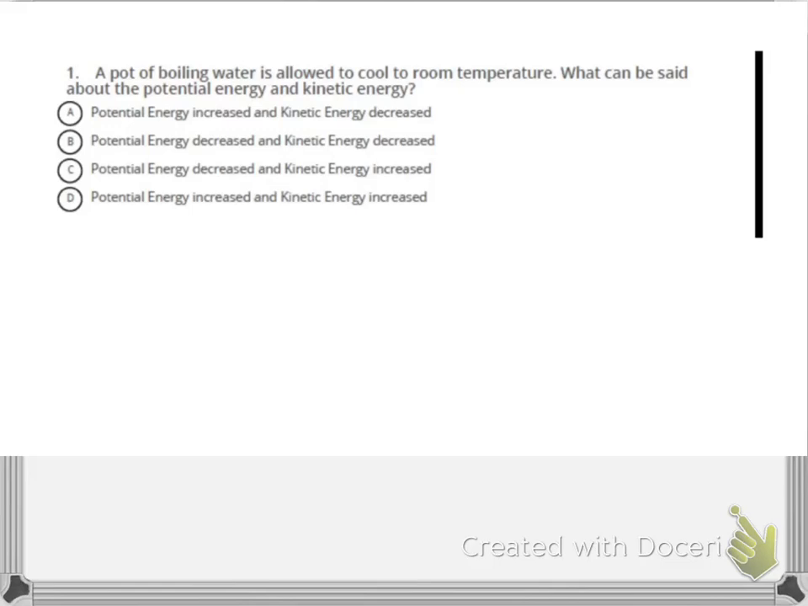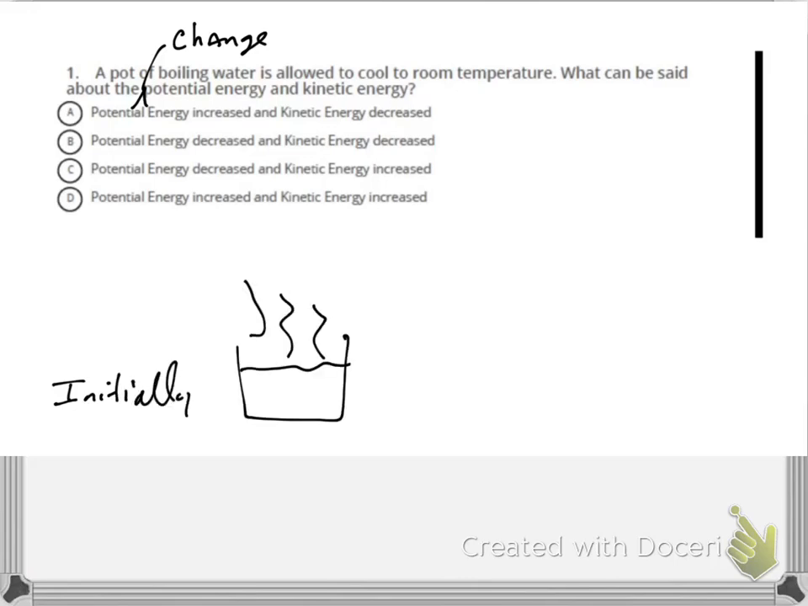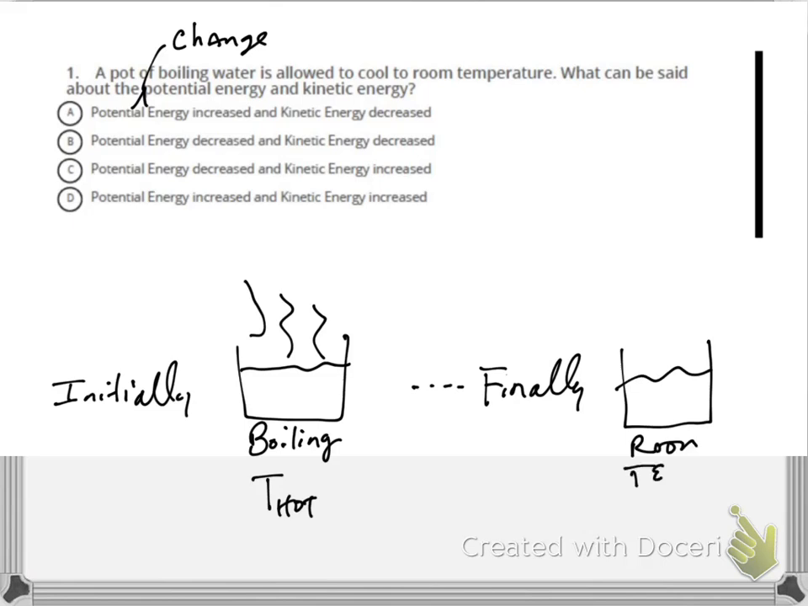Okay, so we have a pot of boiling water. It's allowed to cool. So let's make an image. Initially we have a pot of boiling water. So we have liquid particles and we have gas particles, and they're at the boiling temperature, which is hot. Our final state is room temperature, where pretty much we only have liquid particles. All right, so that's how we're going to evaluate the change in potential energy and kinetic energy.